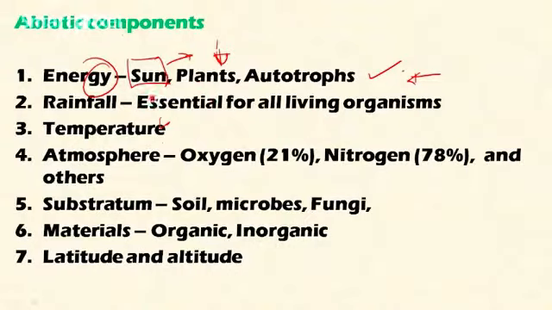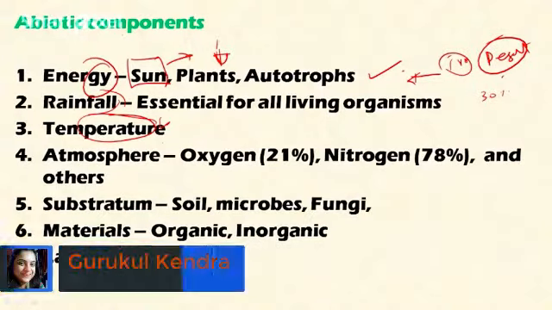Then the second factor is rainfall. Rainfall in association with temperature has greatly influenced almost all the ecosystems on the planet. For example, if there is more rainfall and an optimum temperature of 30 degrees, we will find a terrestrial ecosystem like the tropical evergreen forest. In the same way, if the rainfall is very low and the temperature is very high, we will find a desert ecosystem. So rainfall and temperature have a significant influence on biotic components.